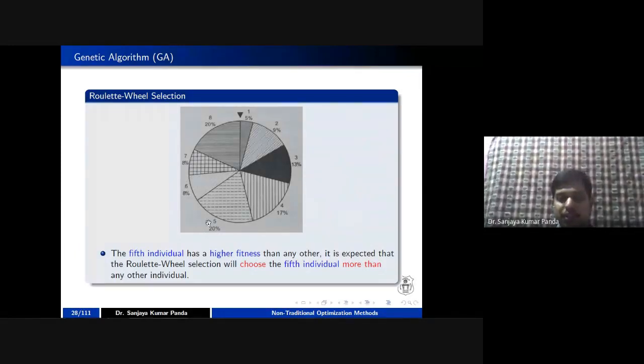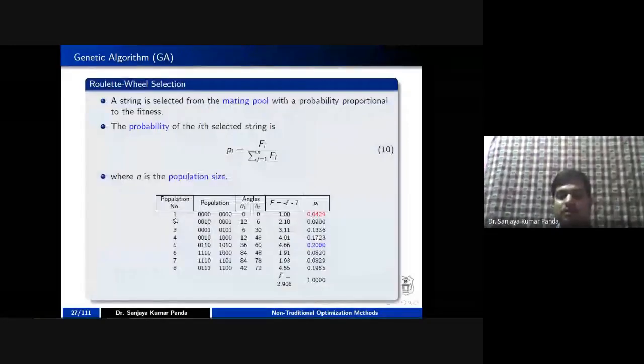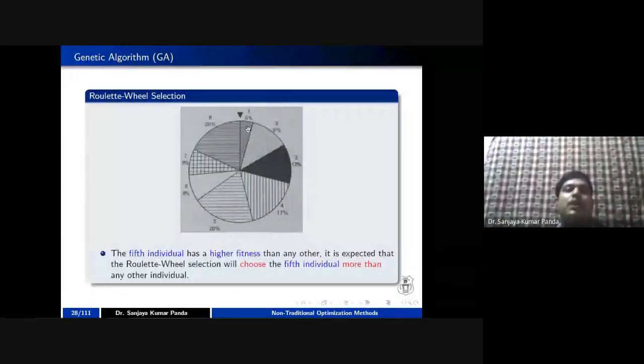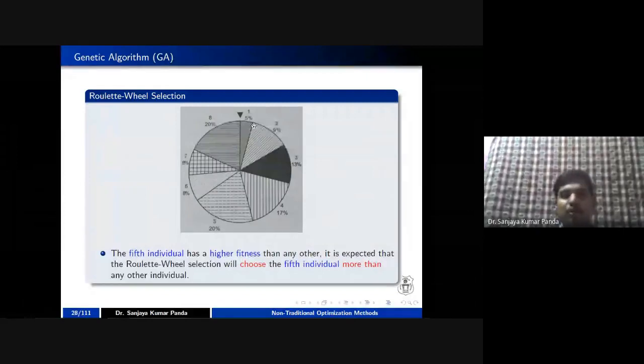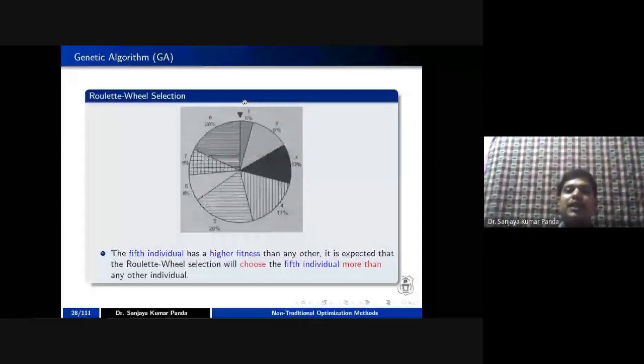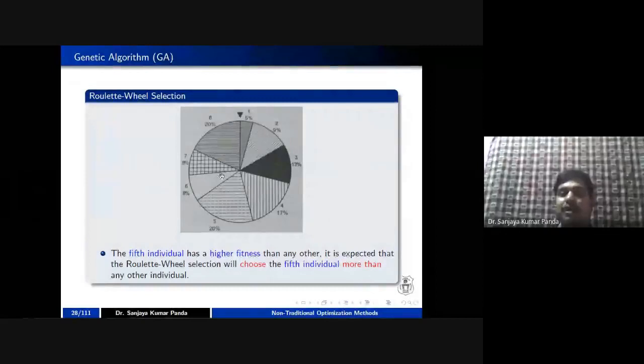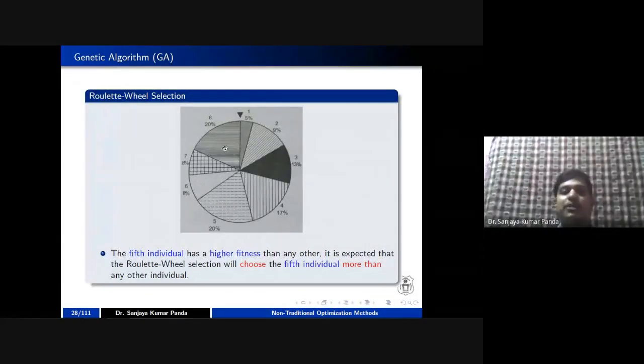Similarly, population number 1 takes only 4%, that is 4.29%. If you multiply by 100, population number 1 keeps only 4 point some percent, rounded to 5%. So in this roulette wheel selection, there is a pointer here. This pointer is constant, not variable. We are going to rotate this wheel, and after some time, it will stop at some particular point.